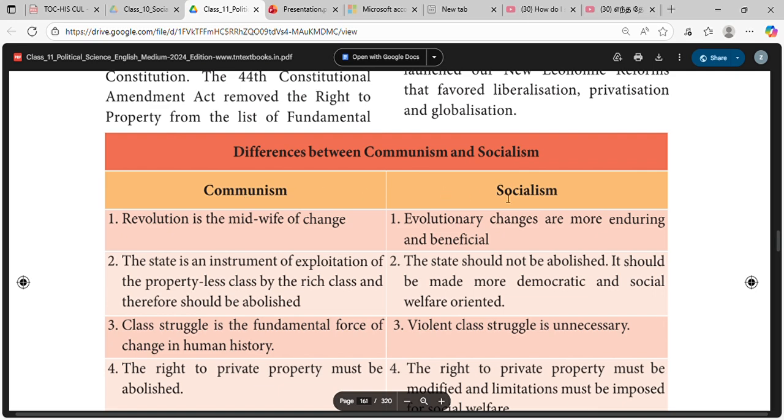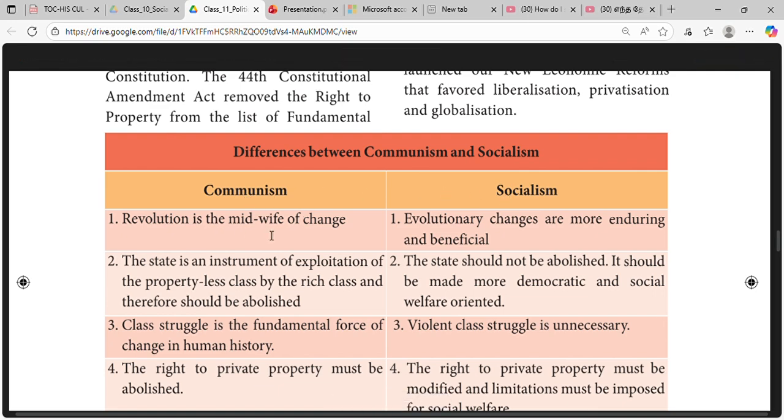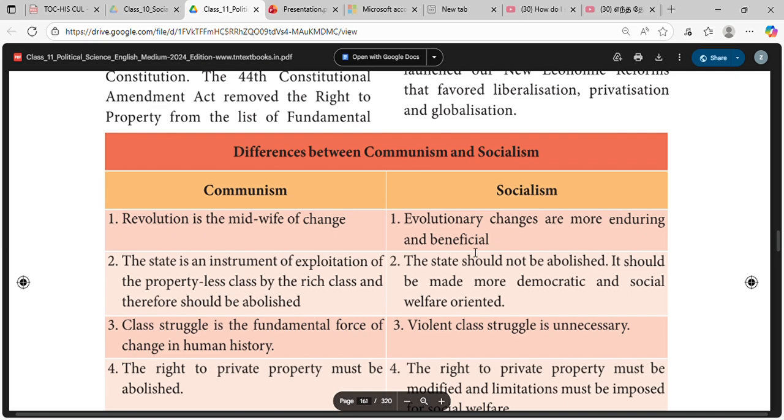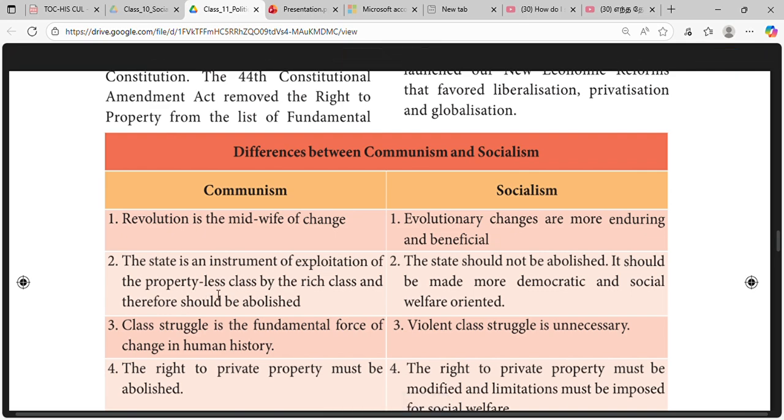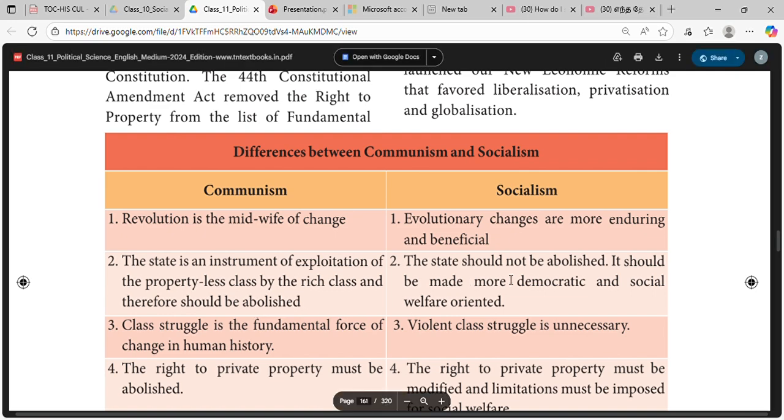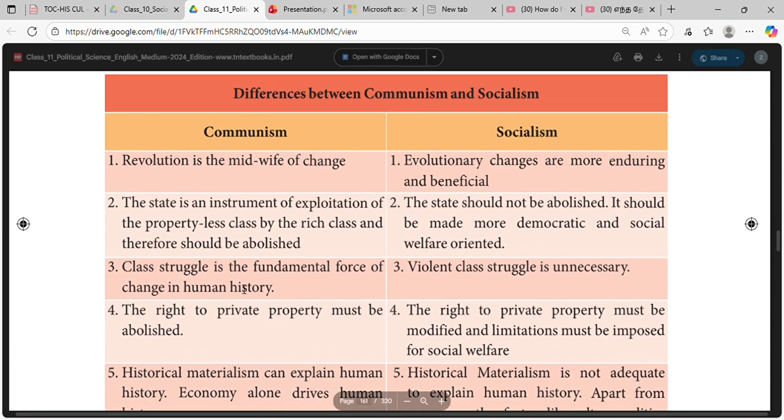Difference between communism and socialism. Communism: revolution is the midwife of change. Evolutionary changes are more enduring and beneficial in socialism. For communism, the state is an instrument of exploitation of the property-less class by the rich class, and therefore should be abolished. For socialism, the state should not be abolished, it should be made more democratic and social welfare oriented.